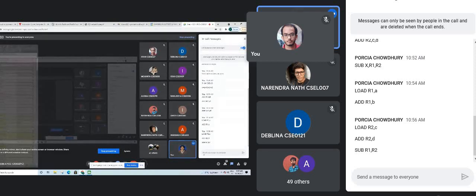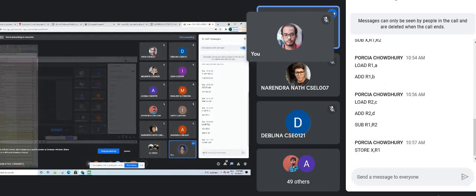Okay, next what do we have to do? Store. We have to store the result. So store X, R1. That means in X we will store the value of R1. What is the value of R1? A plus B minus C plus D. Okay, that is 2 address. We can use 2 address.